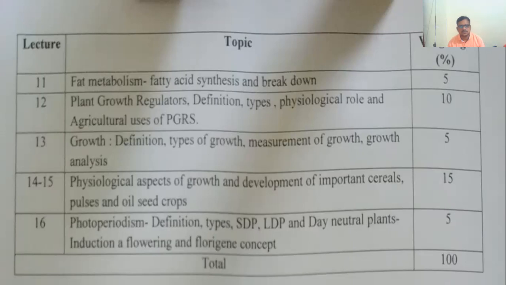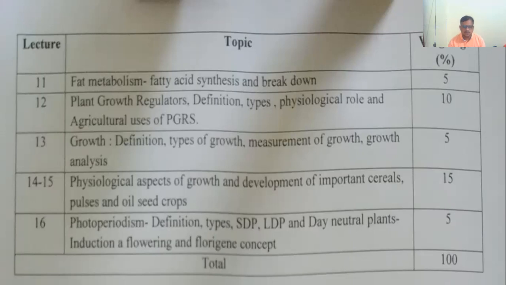And the last one is photoperiodism. Photoperiodism means the requirement of light to the particular plant. Some plants are SDP, short day plants, LDP, that is long day plants, and the third class is day neutral plants.